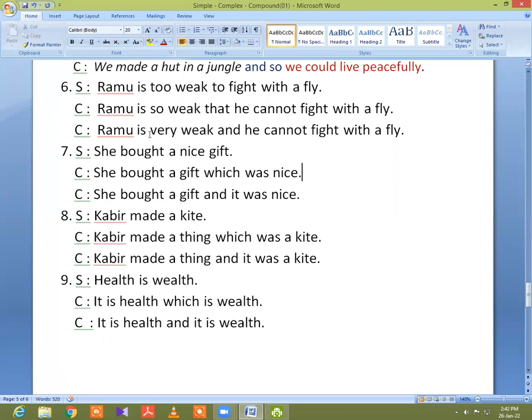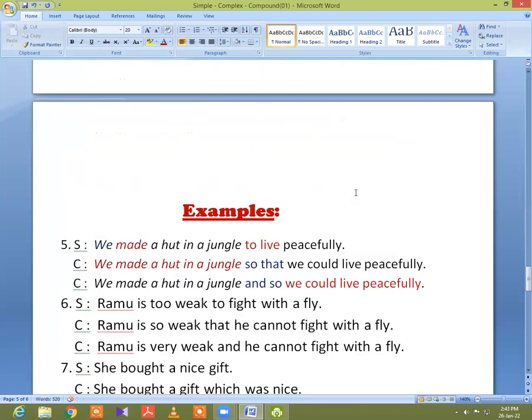And the compound is: Ramu is very, we use "very" instead of "too", and we use "and" instead of "to". So "very and". So Ramu is very weak and he cannot fight with a fly. So I repeat, when you find "too" in a simple sentence, you must use "so that" in a complex sentence and "very and" in a compound sentence. I think you understand this example.